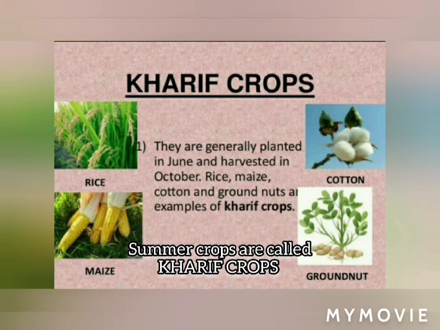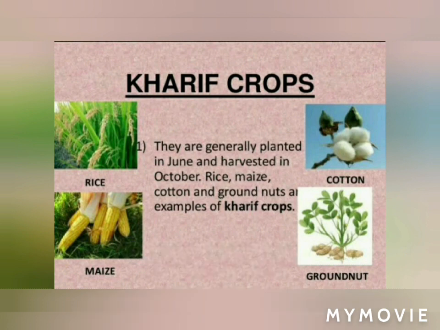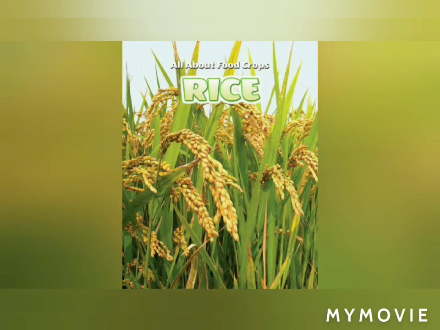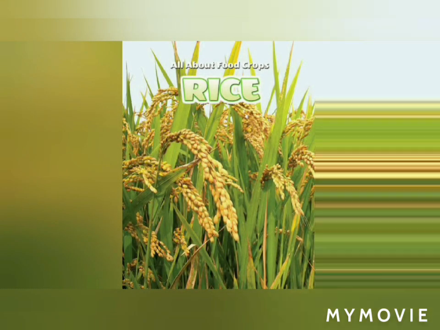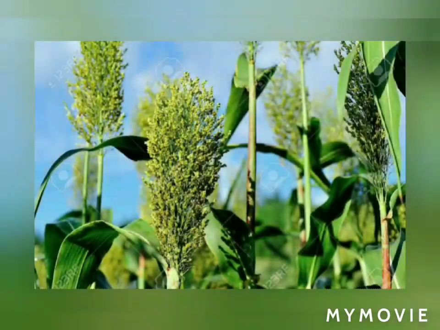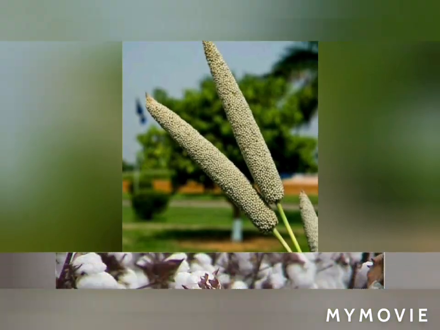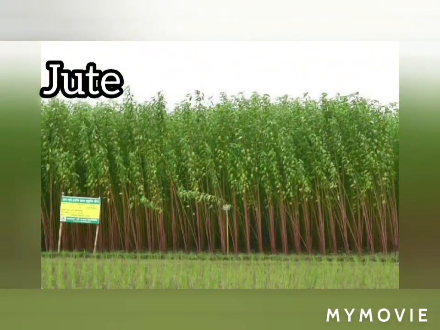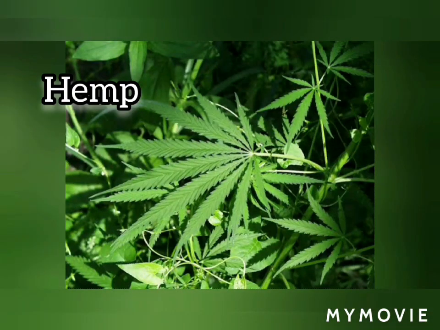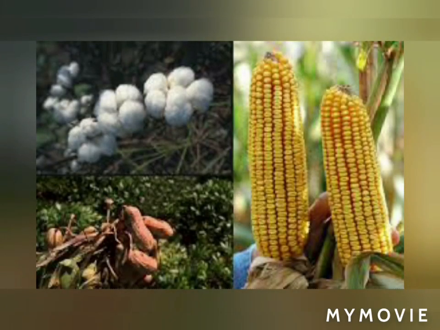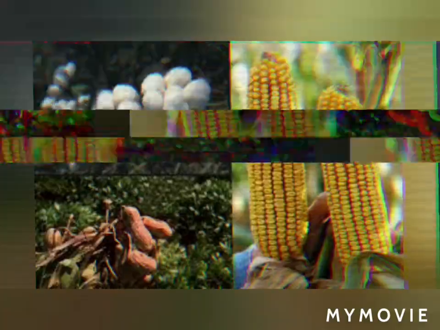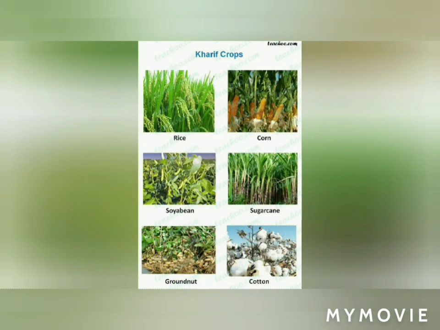Kharif. Kharif crops are the summer crops. Like I told you, I discussed now, rice grows well in hot weather, so summer season. Next are your millets, maize, jowar, bajra, cotton, jute. Cotton, jute, and hemp are fiber crops, and peanuts are oil producing crops. So these crops are the examples that grow well in the summer season.